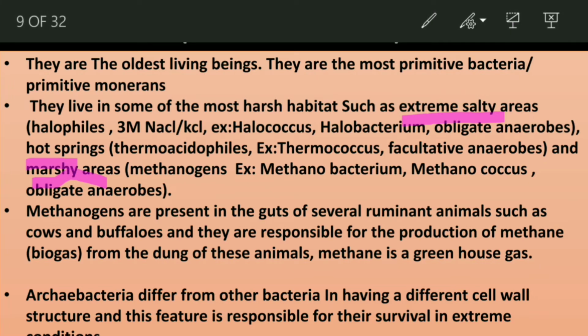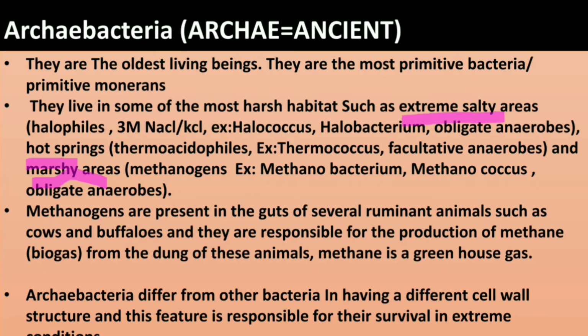These halophiles are obligate anaerobes. Obligate anaerobes in the sense they do not require oxygen. If oxygen is present, they simply die. Those are called halophiles.